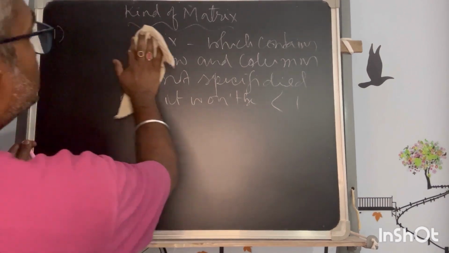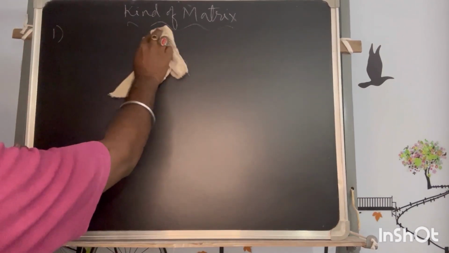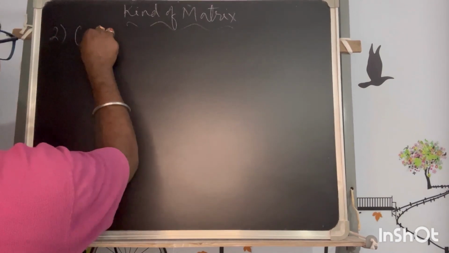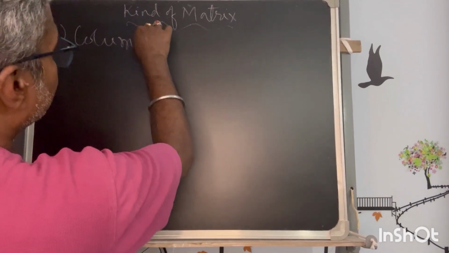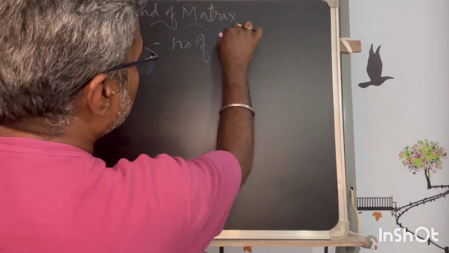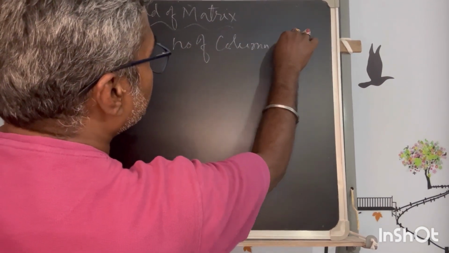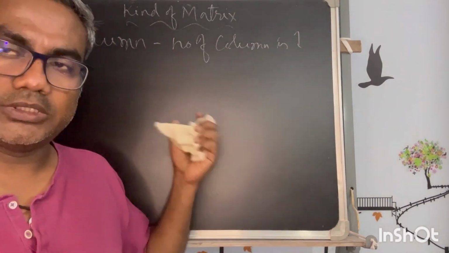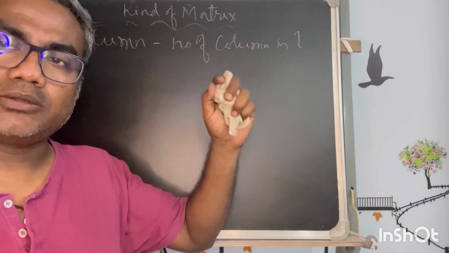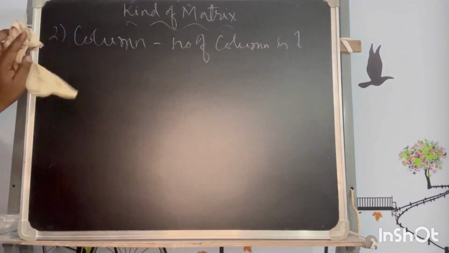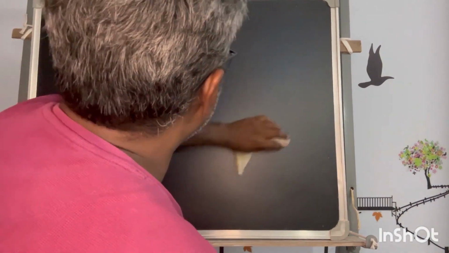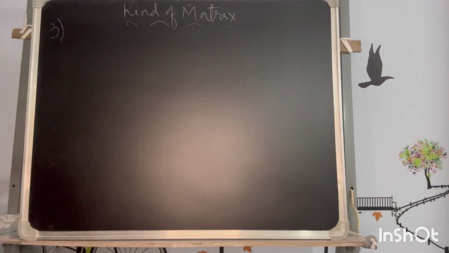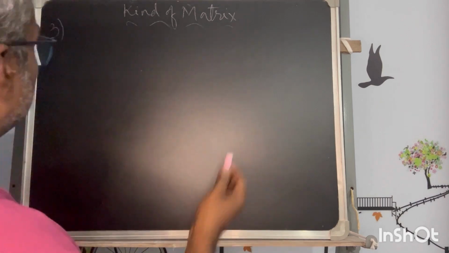So the next one was the column matrix. Similarly, here the limitation is in the column number. The number of columns is 1, and the rest of the things are just the reverse of the row case. There is no limitation, but the number of rows must not be less than 1. So these were the earlier two. The third one, maybe not in the same order that I am discussing, maybe in any order, but these are the kinds.